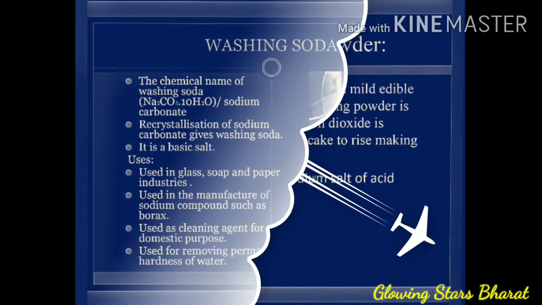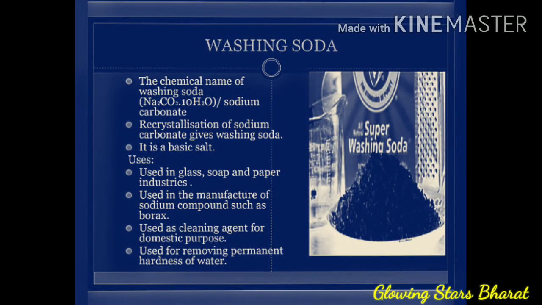Next is washing soda. You all know what washing soda is. The chemical name of washing soda is sodium carbonate, Na2CO3·10H2O. Recrystallization of sodium carbonate gives washing soda. It is a basic salt. Usage of washing soda: used in glass, soap and paper industries. Used in the manufacture of sodium compounds such as borax. Used as a cleaning agent for domestic purposes. Washing soda is used for removing permanent hardness of water.